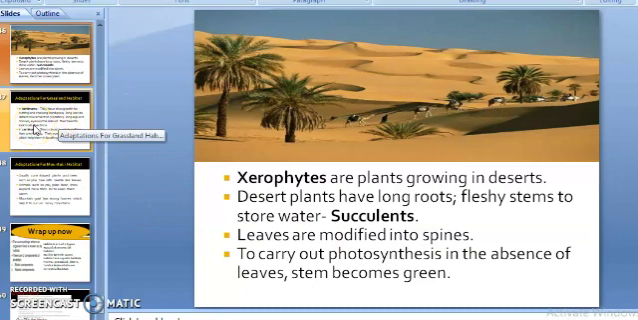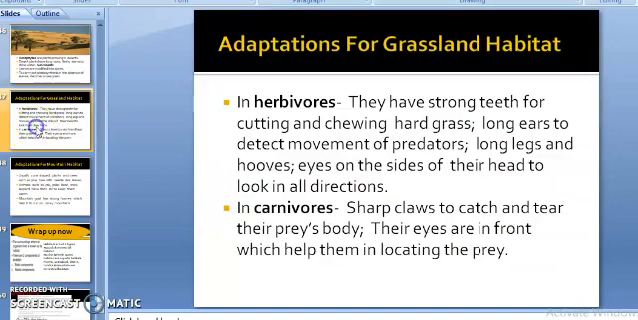Now, after seeing the adaptations in desert plants and desert animals, let's see the adaptations for grassland habitat. In the grassland habitat, herbivores and carnivores both are there. So first of all, we will see adaptations in herbivores. Herbivorous animals of grasslands have strong teeth for chewing and cutting hard grasses. Their ears are long to detect the movement of predators. They have long legs and hooves to run fast and escape predators.